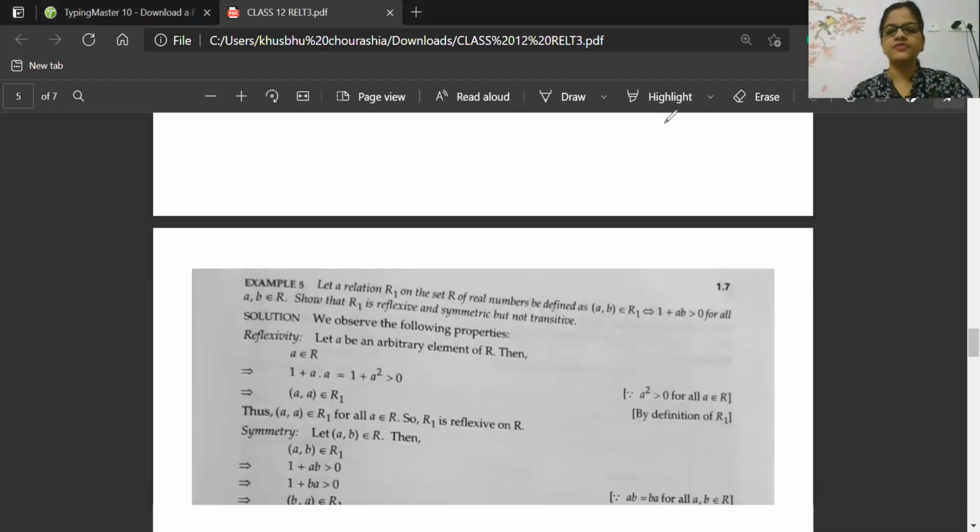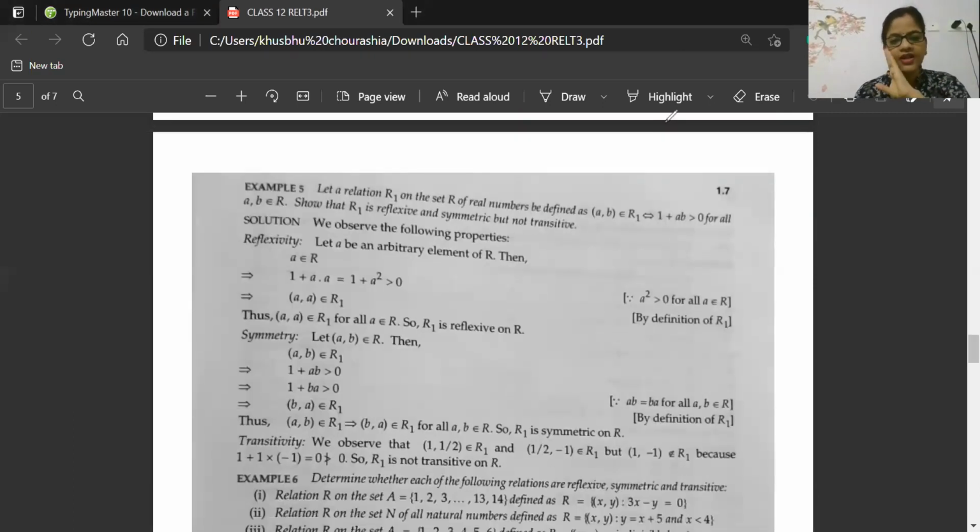For symmetry, R1 means a set of elements present inside R1. Now we are taking that element, and after taking it, we are telling it is symmetric. So which sets will be symmetric?